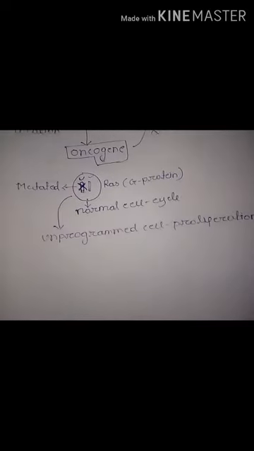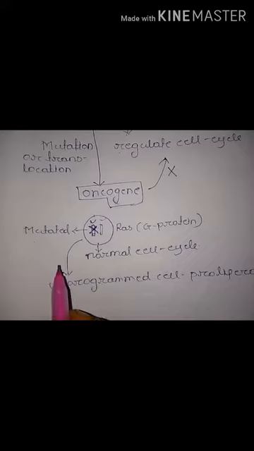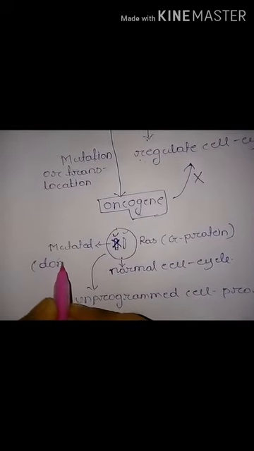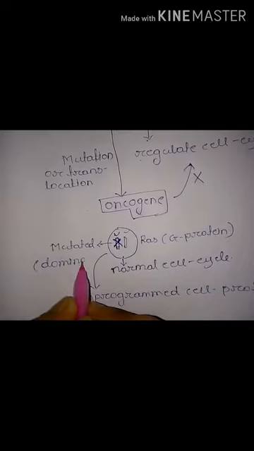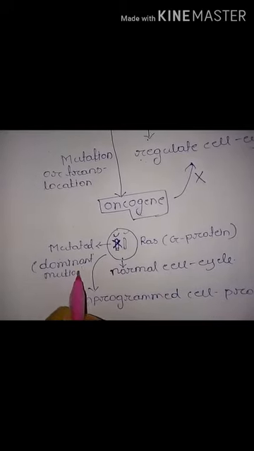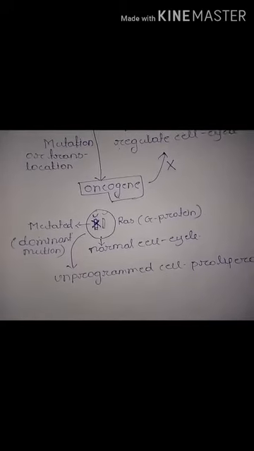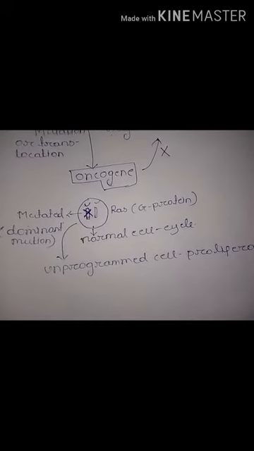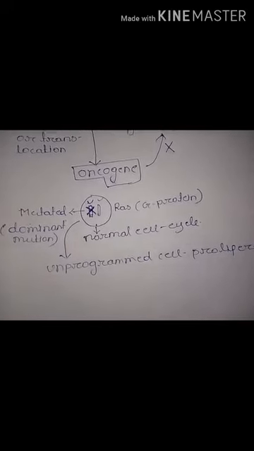So this is also called a dominant mutation. Why is it called a dominant mutation? Because in this case only one allele mutation is enough to turn a normal cell into a cancer cell. That is why it is called a dominant mutation.